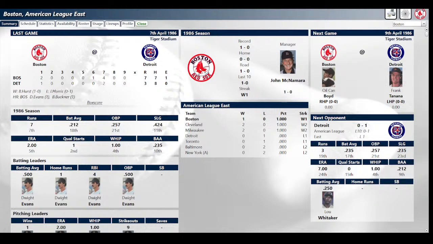And we'll get things going here. And a good one tonight, Red Sox at the Tigers, Tiger Stadium, 1986. It's the Red Sox second game of the season. And we're going to look at the first game of the season before we get going here.